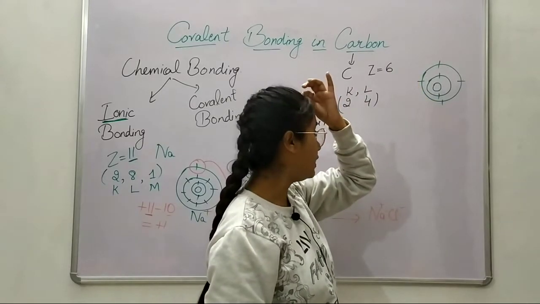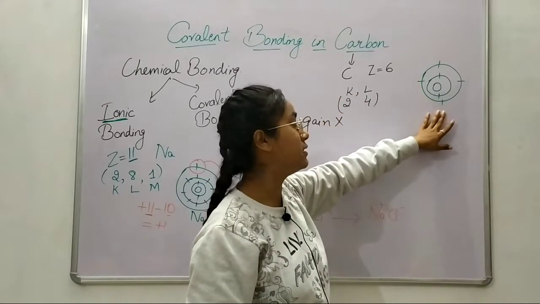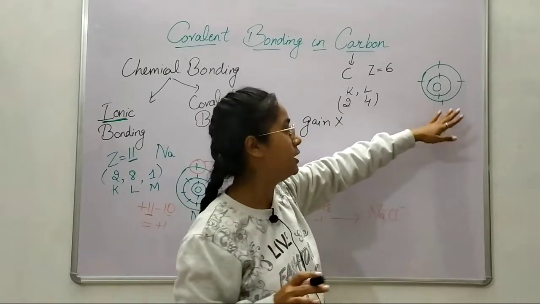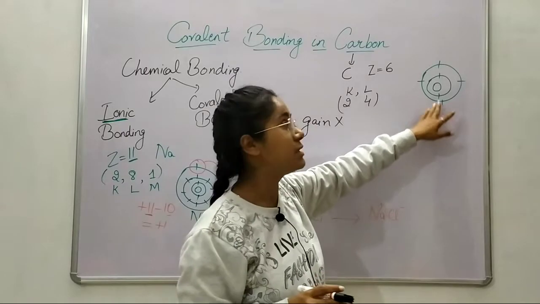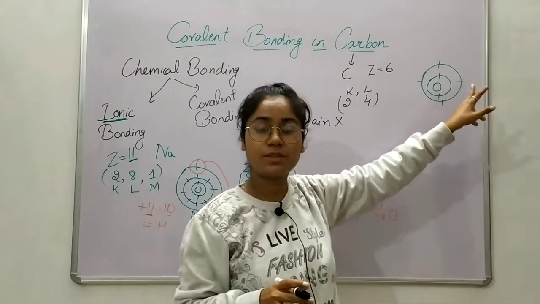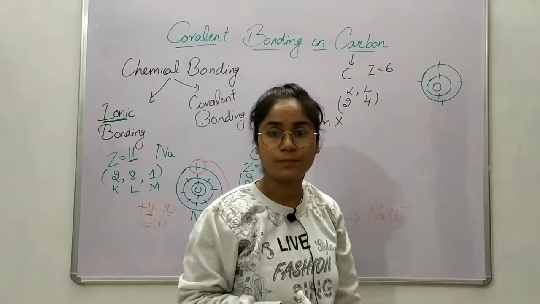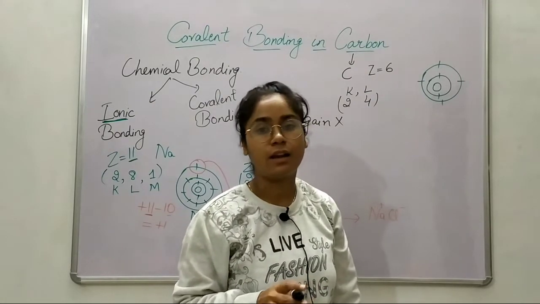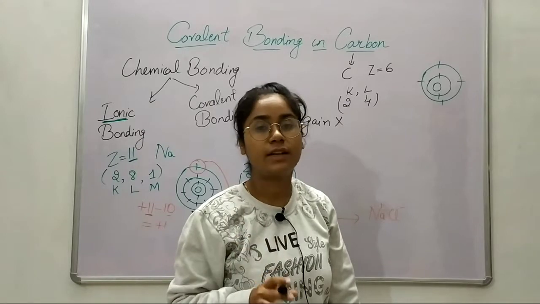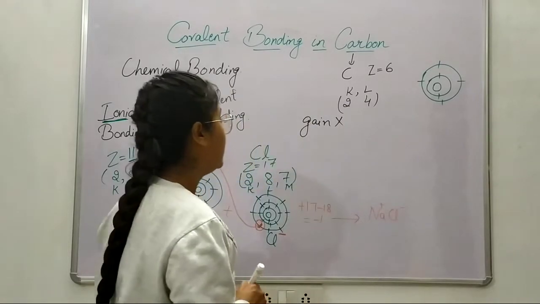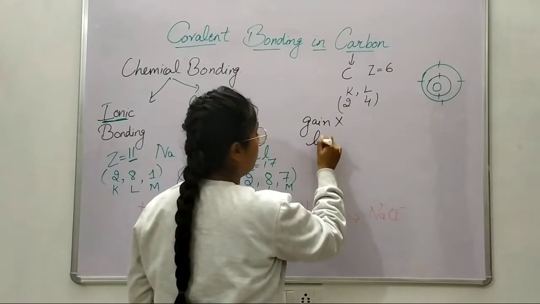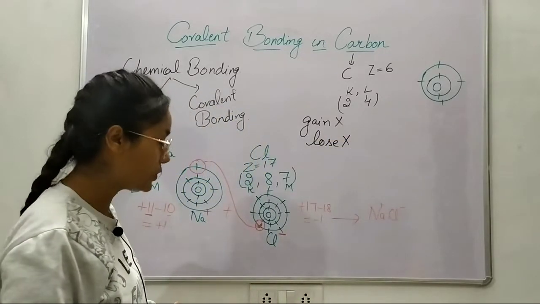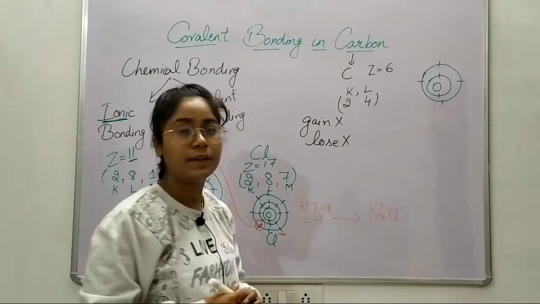Okay, so let us say it would get some energy from some other atom. It would borrow some energy from some other atom to lose this electron. But still 3 electrons are present. How much energy would carbon borrow? It is not possible for carbon. It is not possible for any atom. It is very difficult. So carbon can also not lose its electrons. So what would carbon do?